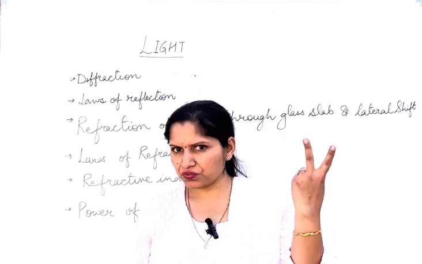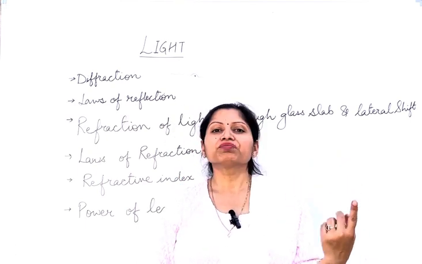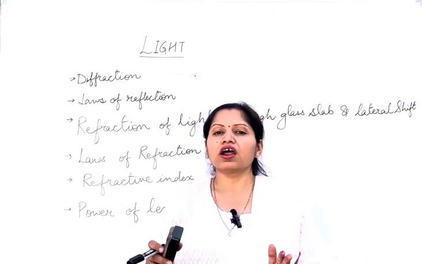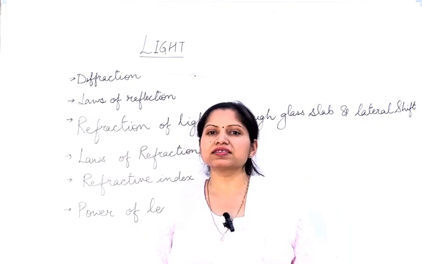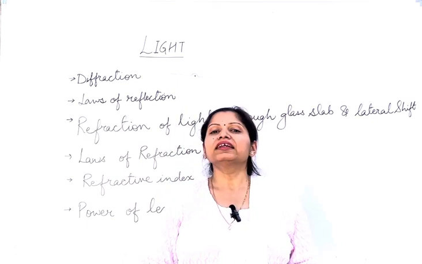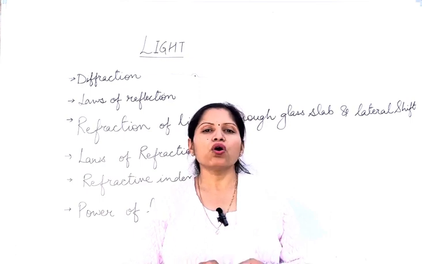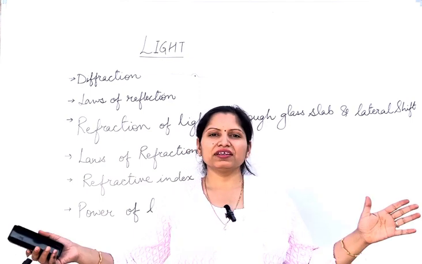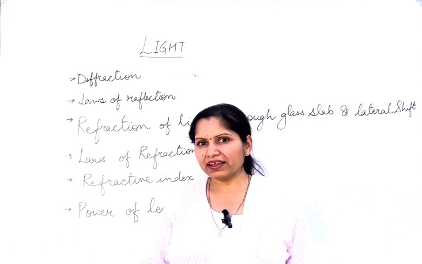Next come the laws of reflection. There are two laws of reflection that you should know. The first law states that the angle of incidence and the angle of reflection are always equal to each other. Whatever is the angle of incidence, that is the same as the angle of reflection. And the second law states that the incident ray, the normal, and the reflected ray all lie in the same plane.